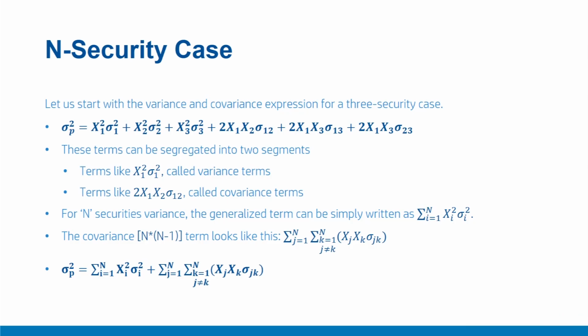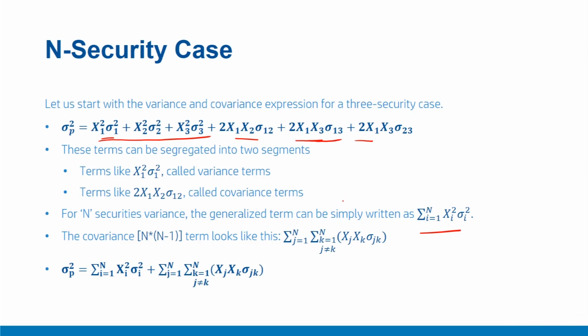Terms that are similar to x1 square sigma 1 square. For example, you can see here in the 3 security case, you have sigma p square as x1 square sigma 1 square plus x2 square sigma 2 square plus x3 square sigma 3 square. These are the terms. And another set of terms like 2 times x1 x2 sigma 1 2, 2 times x1 x3 sigma 1 3, and so on. Terms like x1 square sigma 1 square are called variance terms, and terms like x1 x2 sigma 1 2 are called covariance terms. Now for N-security variance, the generalized term can be simply written as summation of xi square sigma i square, i equal to 1 to n.